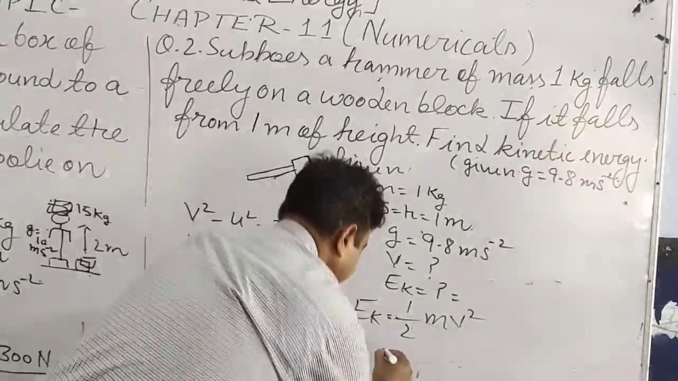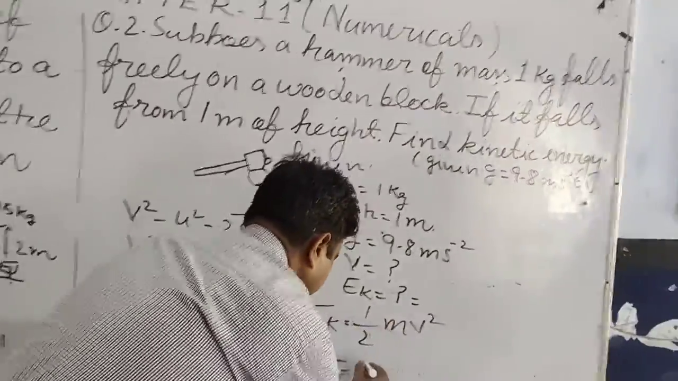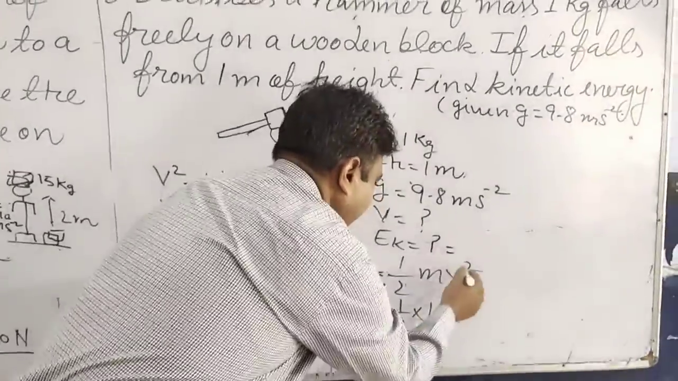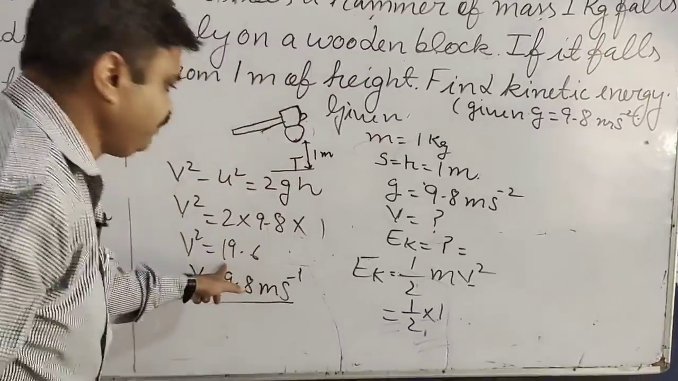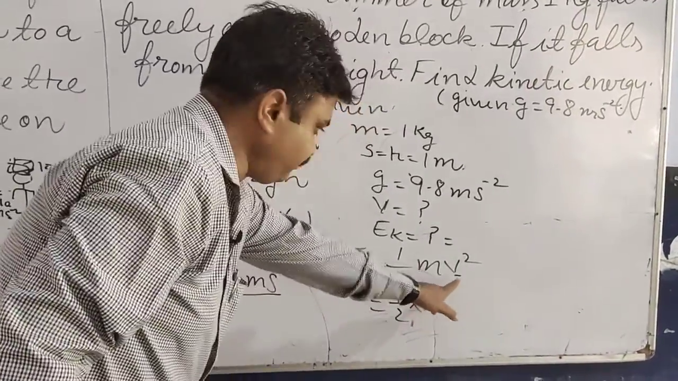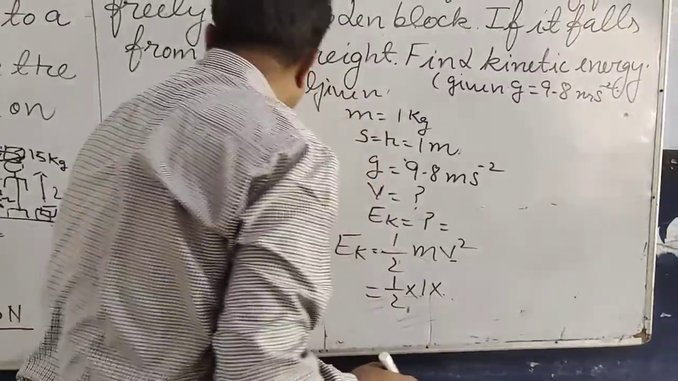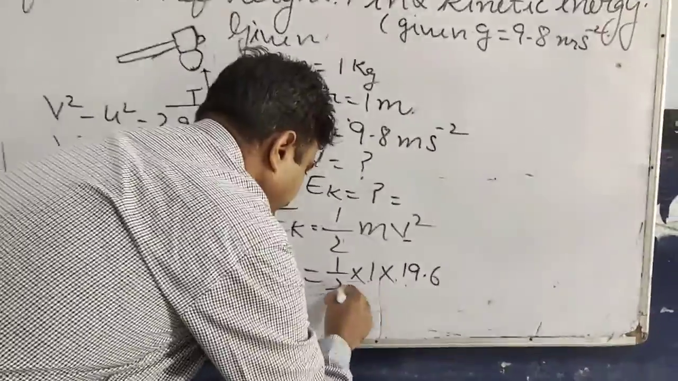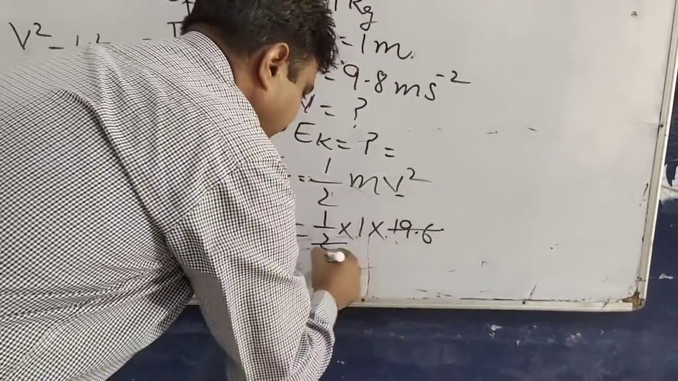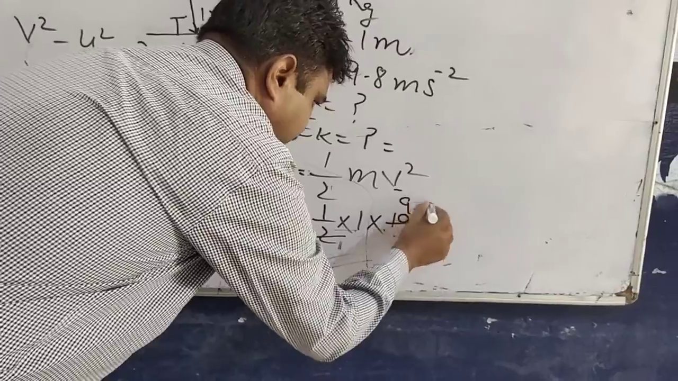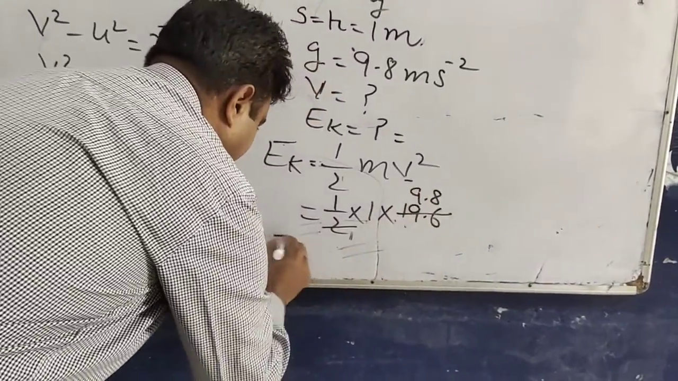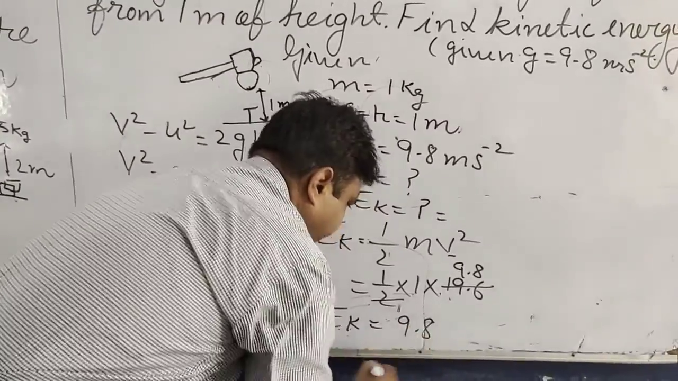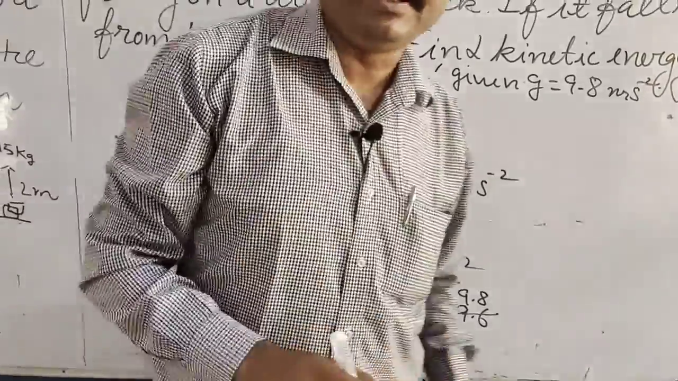Now in this we have the half. What is mass here? Mass is here 1. And what is v square here? This value we can put here. The v square value we will put here. What is it? It is 19.6. Now you will divide it by 2. So what answer will you get? Here the EK is equal to 9.8. Now what is the unit of the kinetic energy, student?